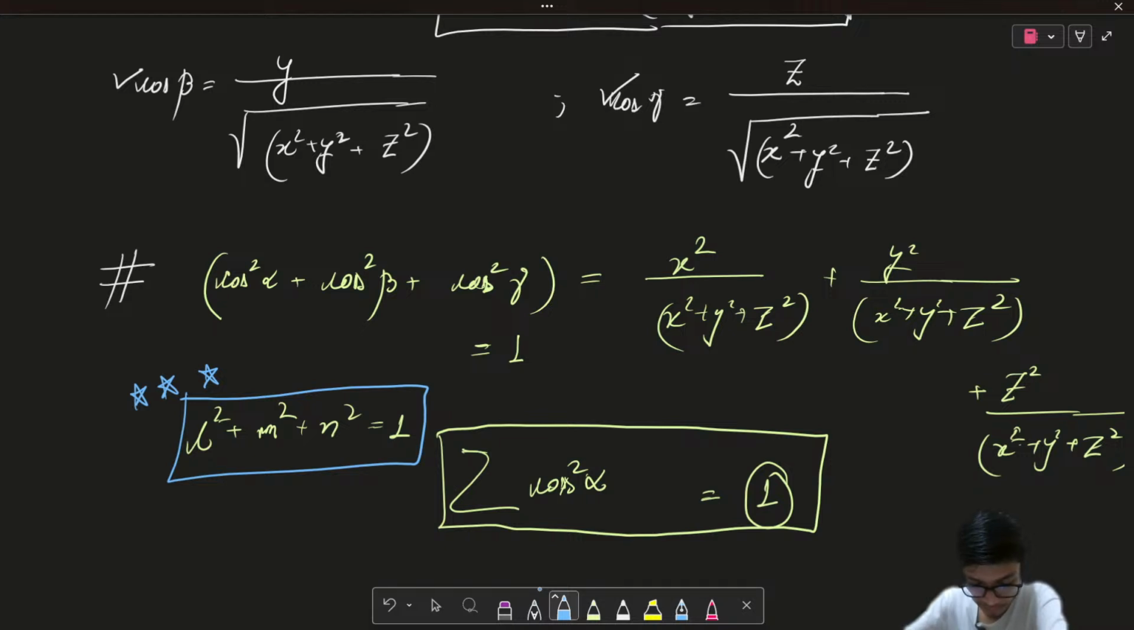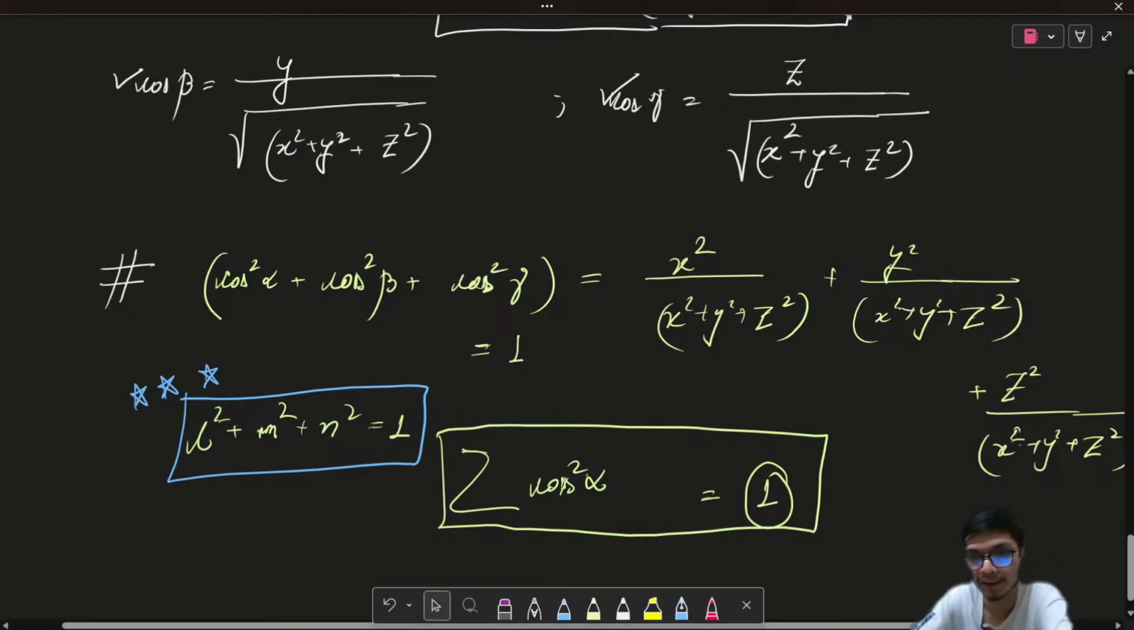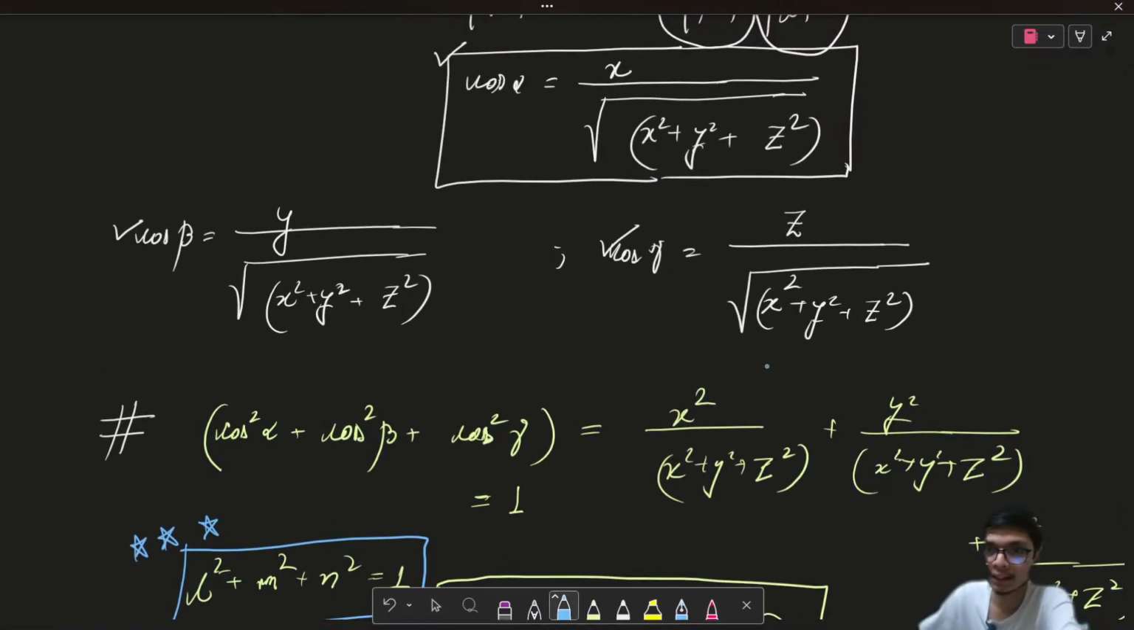I hope this thing is clear to all of you, right? So from here also, you can directly find out the direction ratios and direction cosines. For a given vector, if I need to find the direction cosines, you will see that these are nothing but the x, y, z, or the i cap, j cap, and k cap components of the unit vector, right? These are simply the unit vector components of that particular vector.